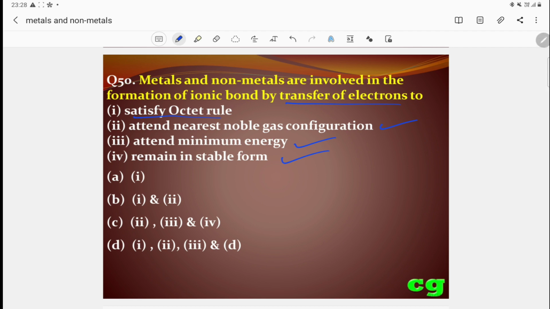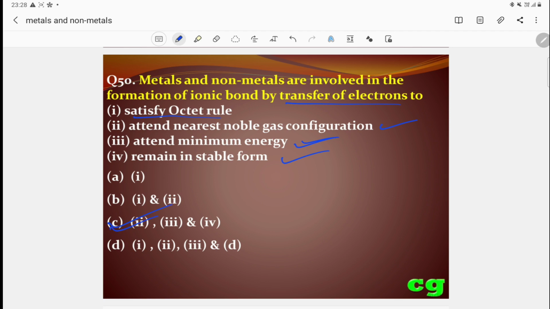So the second, nearest noble gas: by losing or gaining electrons they attain the noble gas configuration. This is correct. And when they combine, the energy decreases. That is also a very important point. And when they combine, they produce a stable ionic compound. The second, third, fourth are all correct. So C is the correct answer.